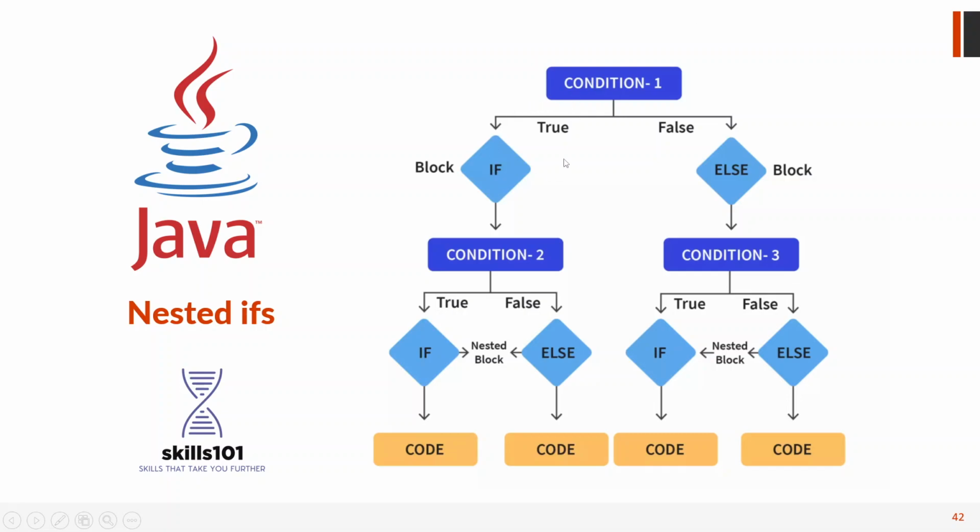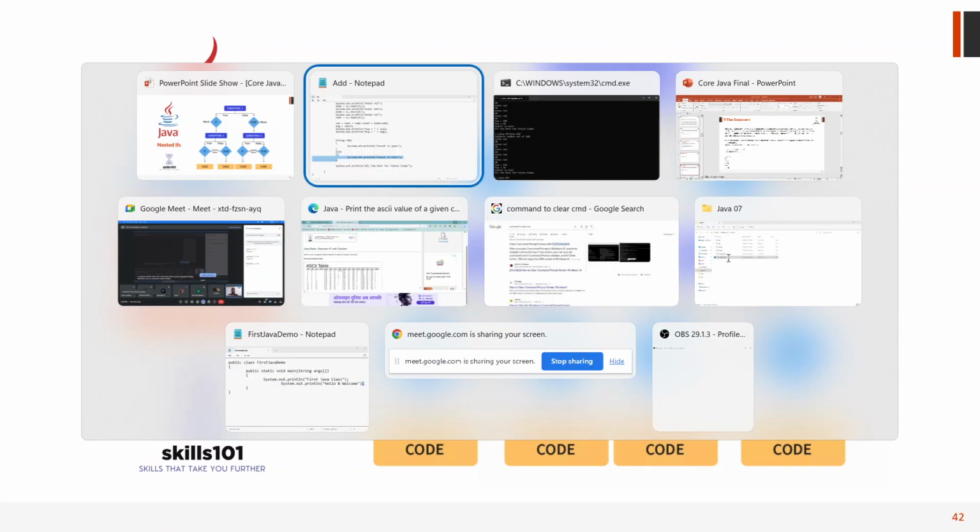Condition 1 true, then another if else, again a condition, then again true or false. So if we are going to check nested if else or else if ladder, this is how the flow of the program is going to be. Now I'll show you one more example, with the same example so we can understand.